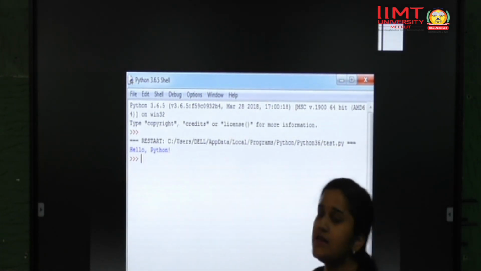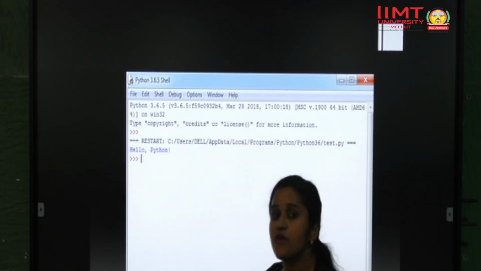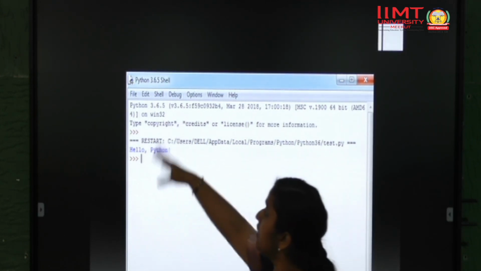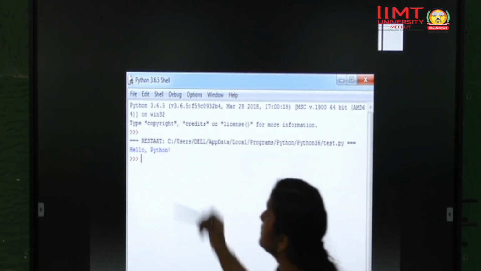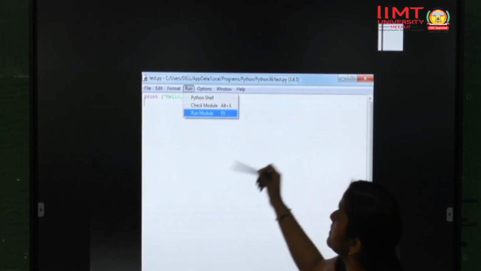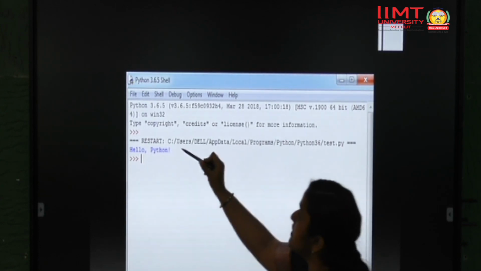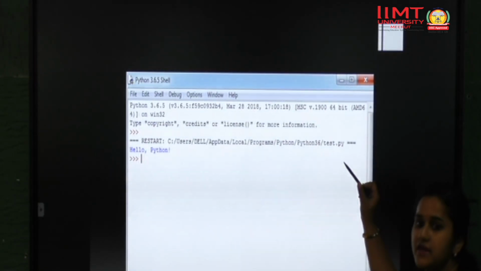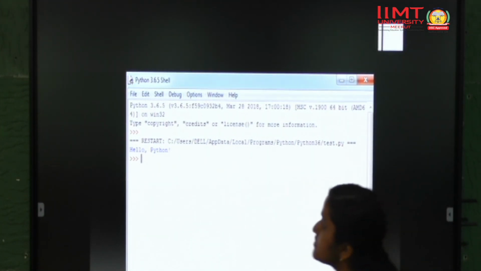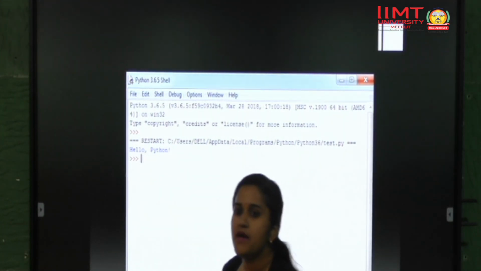How can we say that we are getting this output from script mode? Because see here, we haven't written any command, but a command is shown, that is restart, C user del, that test.py file is currently running, and what it is giving as output is hello comma Python.